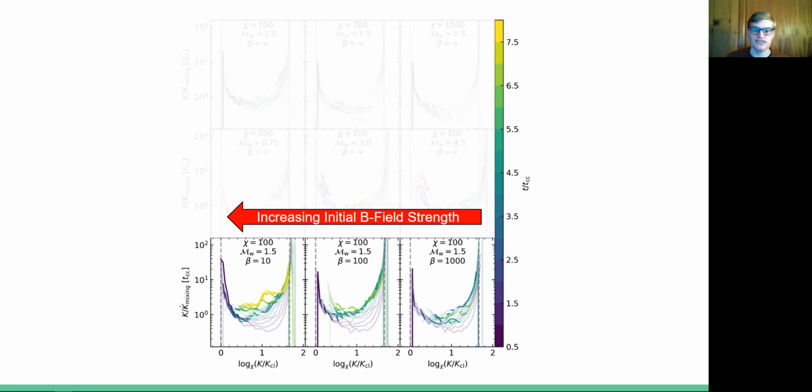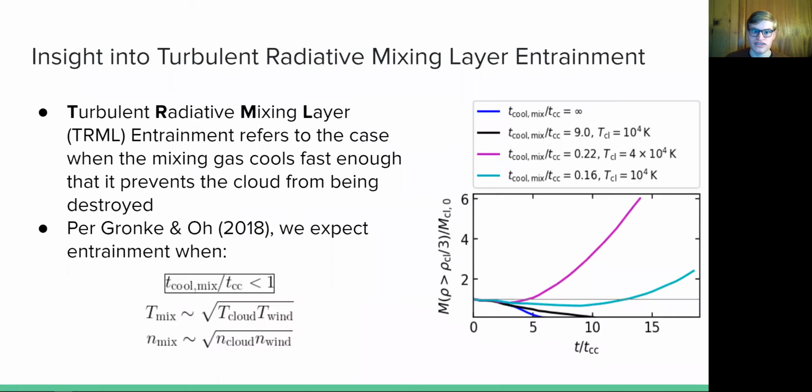So up to this point, none of the simulations have included cooling. But now we're going to switch gears, and we're going to talk about an interesting result related to turbulent radiative mixing layer entrainment. As you may recall from Drummond's keynote, this is the process in which mixed gas cools sufficiently fast that it facilitates the cloud's survival and entrainment. Gronke and Oh found that this process occurs when the ratio of the mixing layer's cooling time to the cloud crushing time is less than 1. The plot on the right illustrates the consequences of this process.